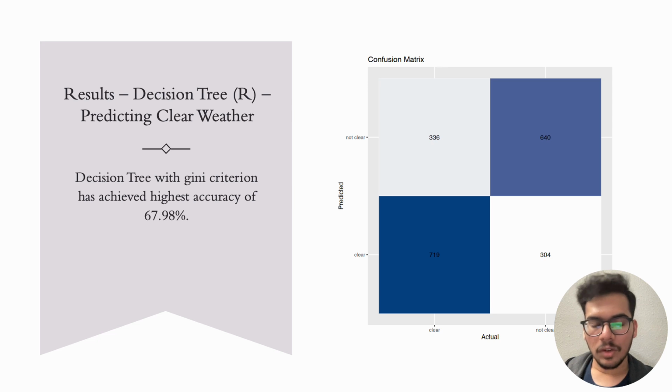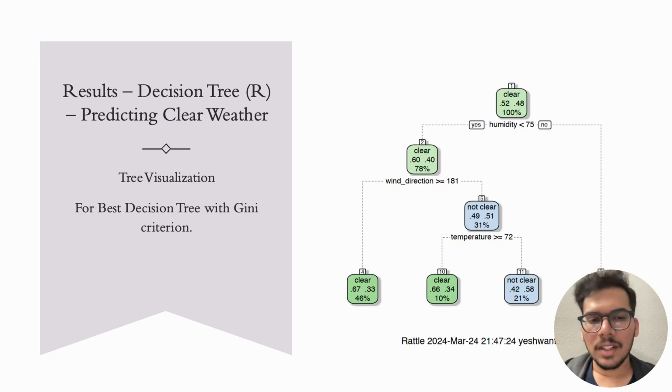Now, coming to the decision tree in R language for predicting the clear weather. This is the confusion matrix for the decision tree, which has best performance using the Gini criterion. It achieved the highest accuracy of 67.98%. The image here displays the tree structure for the best decision tree model with Gini criterion discussed in the previous slide. It displays different splitting criterions based on different features.